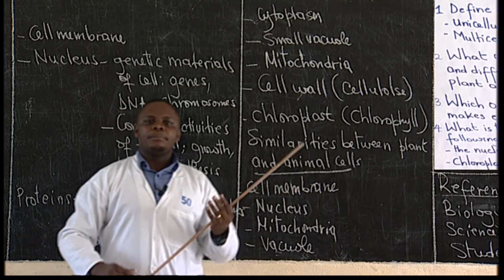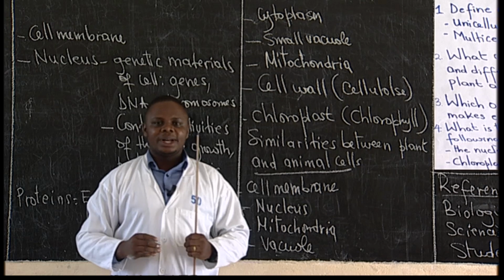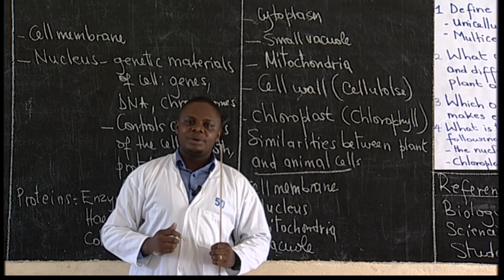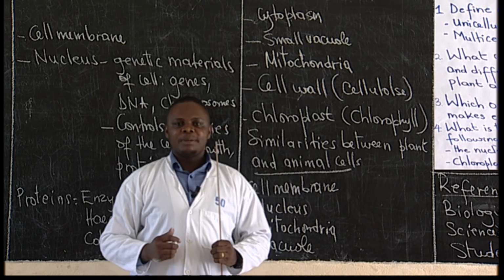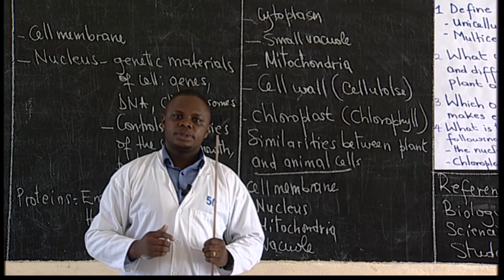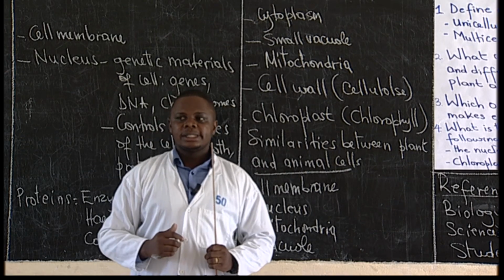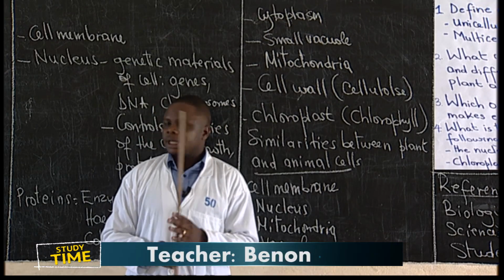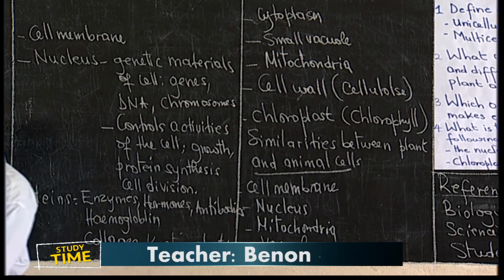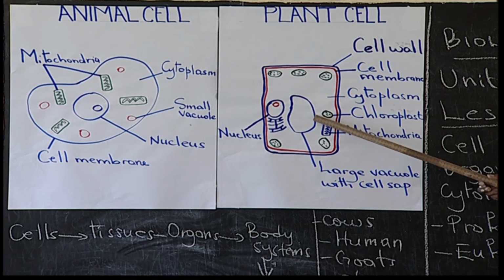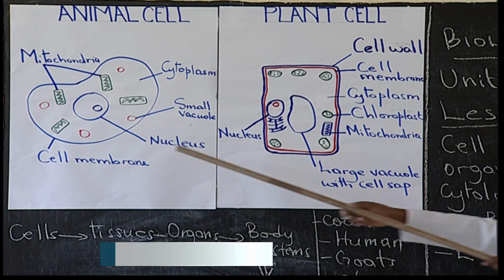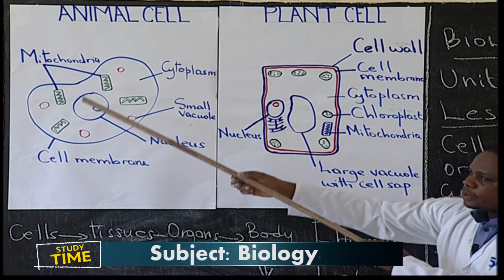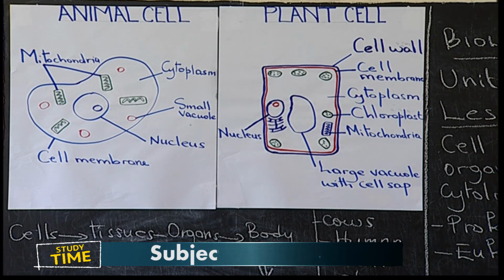Then we also have some parts which are in plant cell and they are not in animal cell. Example, cell wall, chloroplast. And when you see, even the size of the vacuole is different. The plant cell has a big central vacuole. The animal cell has small vacuoles which are scattered aside.